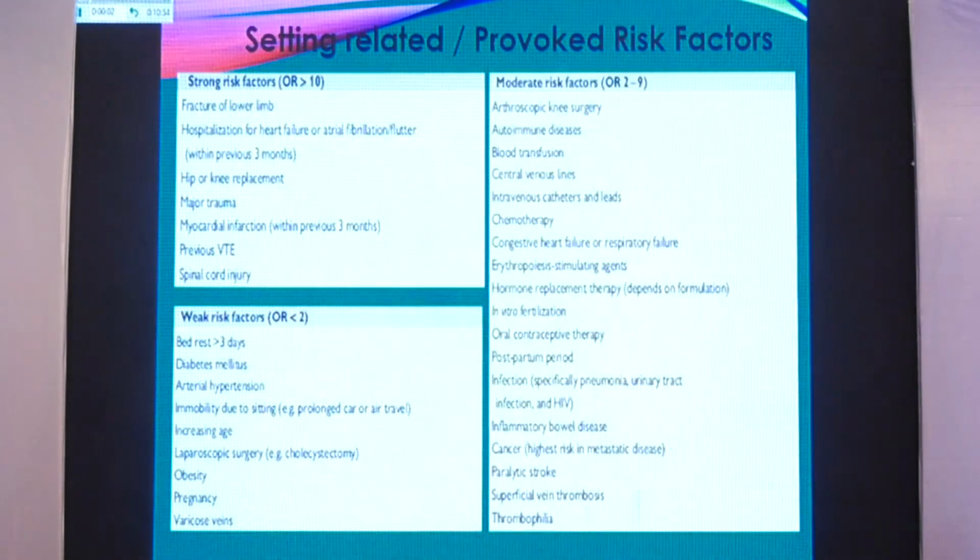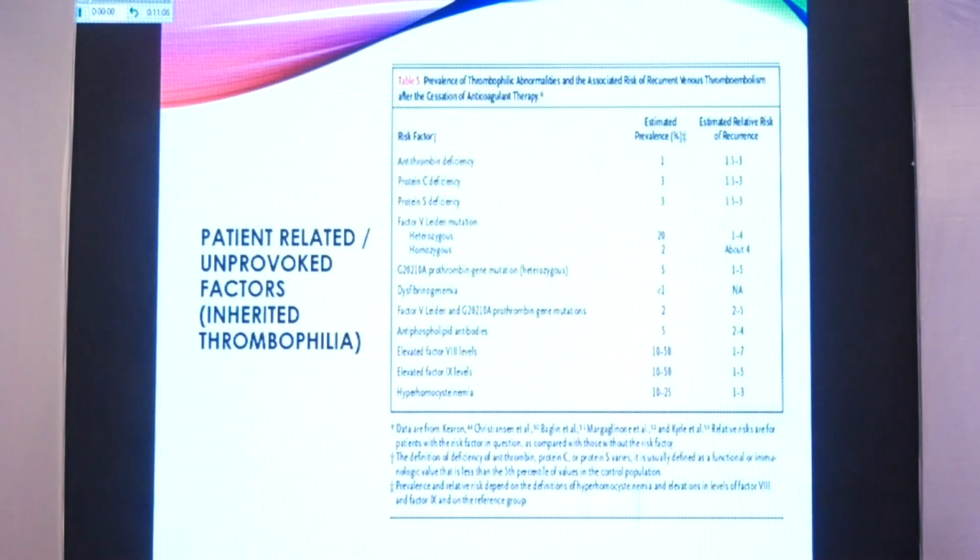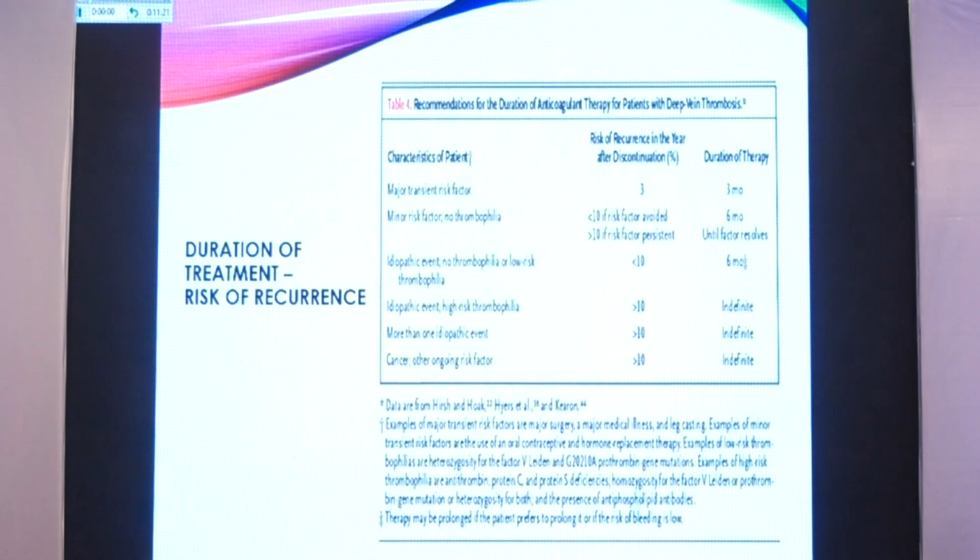So these are some of the setting related or provoked risk factors. All these are available online, no need to focus, and these are all different settings that we have already seen. And these are a set of 11 deficiencies so far that we have been able to have a test and we can diagnose them. And obviously these are the unprovoked or inherited thrombophilia factors.